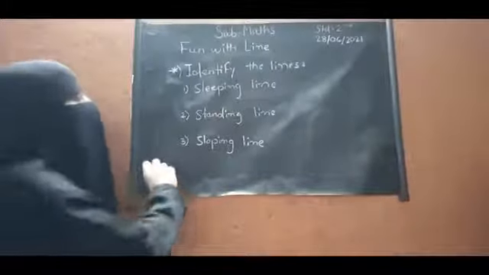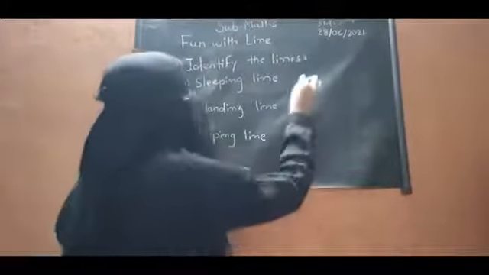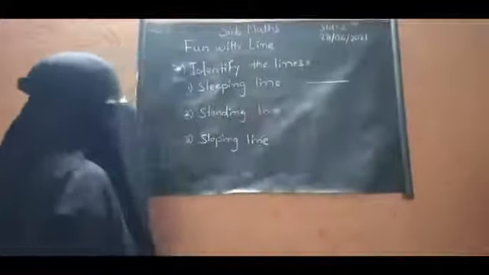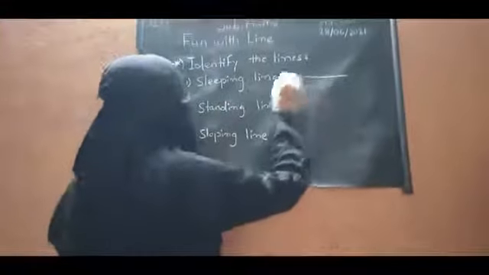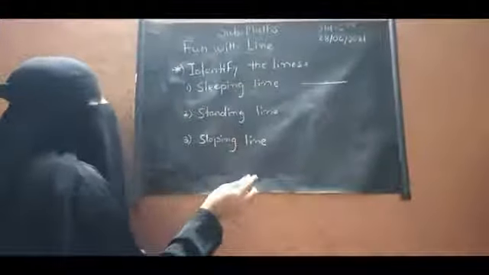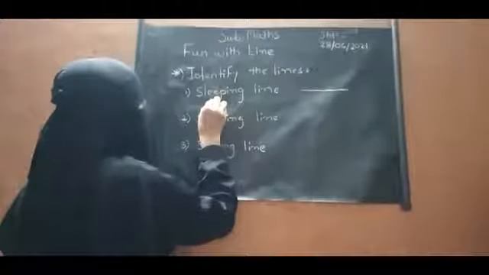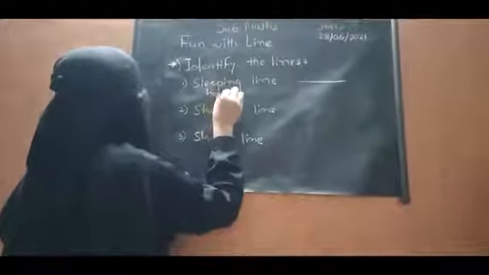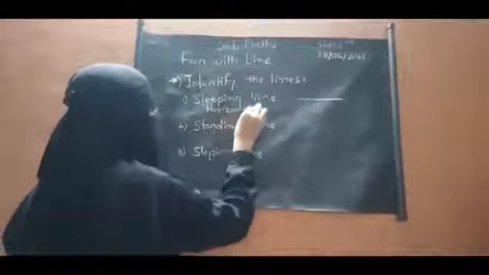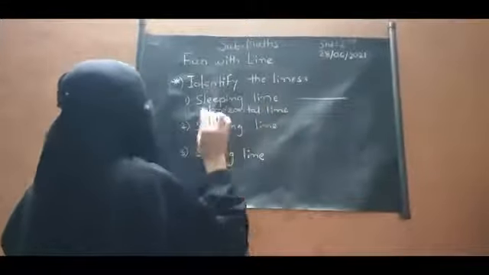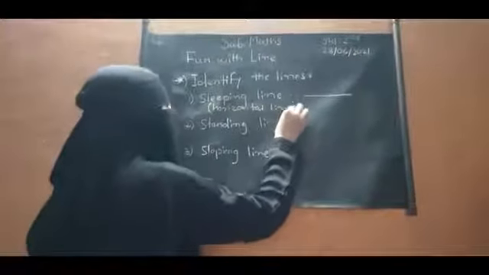So what do you mean by sleeping line? This line is called as sleeping line, and sleeping line is also called as horizontal line. Sleeping line is also called as horizontal line.